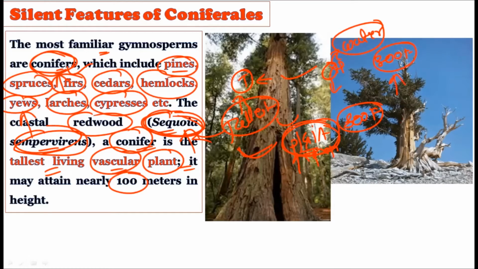Today, if you want to take water from the soil to 300 feet, it will require a large amount of energy in the form of motors, right? We use motors to take this water right from the soil to the apex of buildings generally. And buildings are not 300 feet, generally 300 feet buildings are not locally present, right? But still, in the Sequoia plant, you will see the plant roots are taking the water, and right away they are transporting this water to the apex at 300 feet without using any external source of energy. So that is why it is important to mention here, it's the tallest living vascular plant, okay, which is called Sequoia sempervirens, and it can grow up to 100 meters height, right?